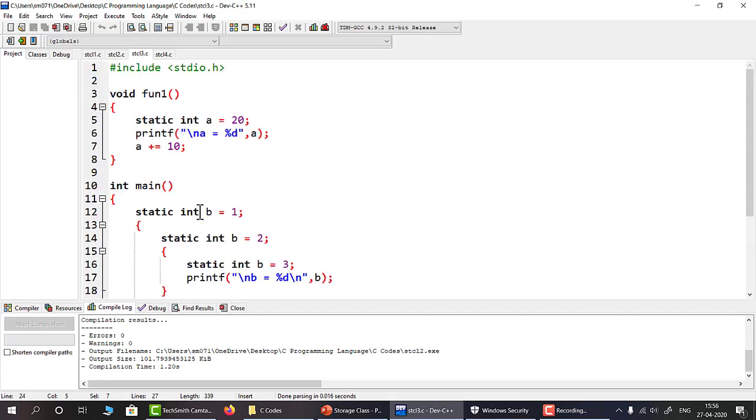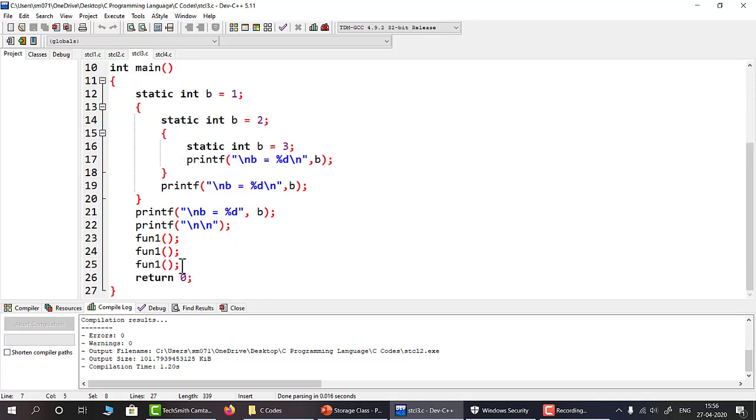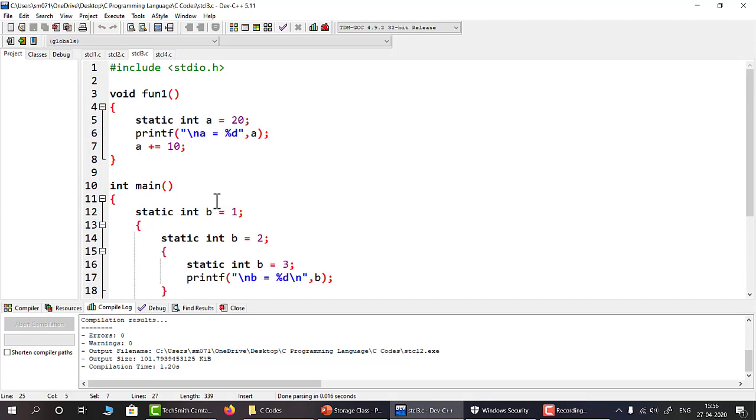It will increment the value of a by 10, so the a value will be 40. Then we are once again going to call the fun1 function and it will use the updated value of a, which is now 40. So the output will be a equals to 20, a equals to 30, a equals to 40.